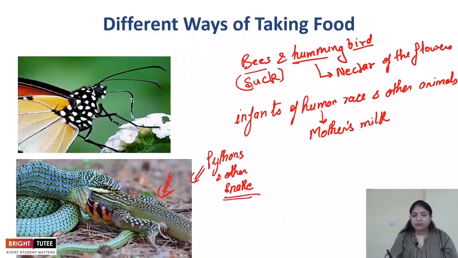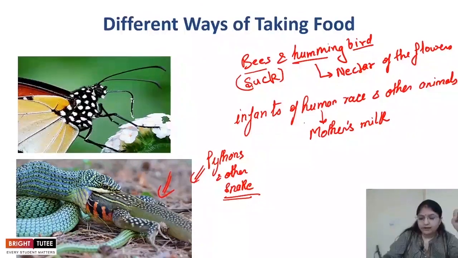Other snakes take in their prey in the same way; the only thing is they use their poison to kill it first. So we see how different organisms feed on different things in different ways.